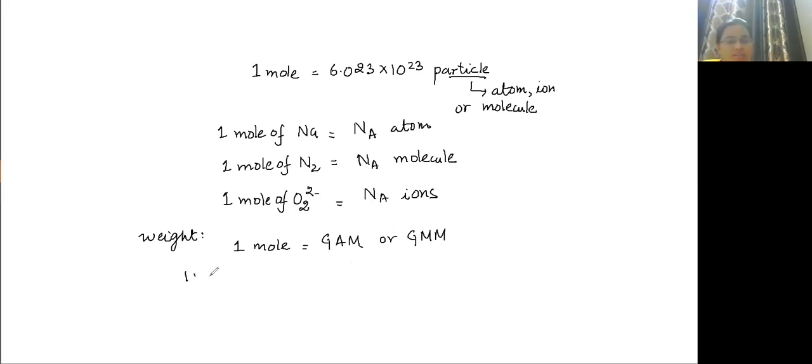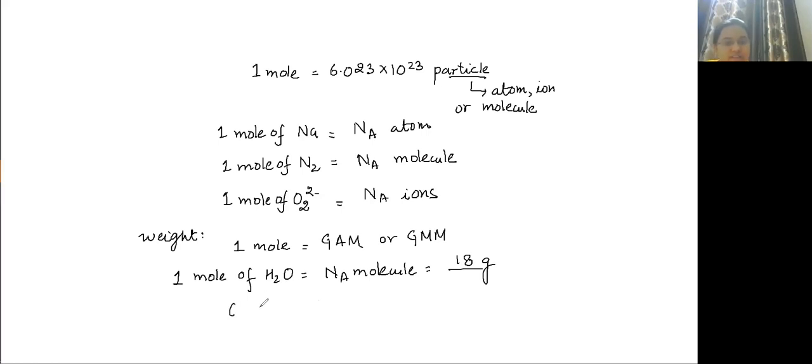If I ask you what is the mass of 1 mole of water, 1 mole of H2O, it will contain Na molecules because H2O is a molecule. And what is the weight of 1 mole of H2O? So what will be your answer? Weight will be 18 grams.